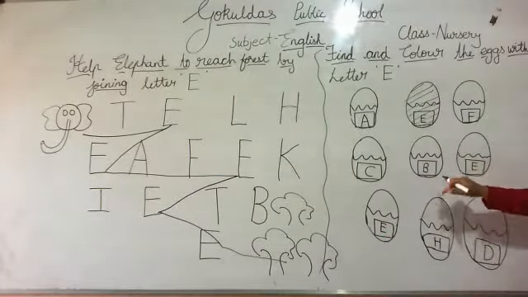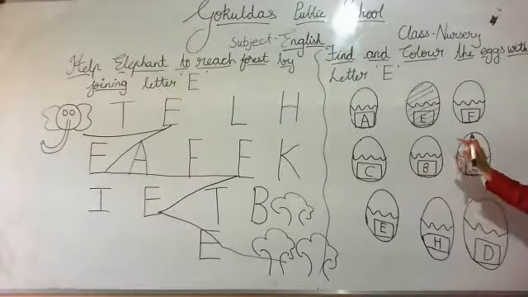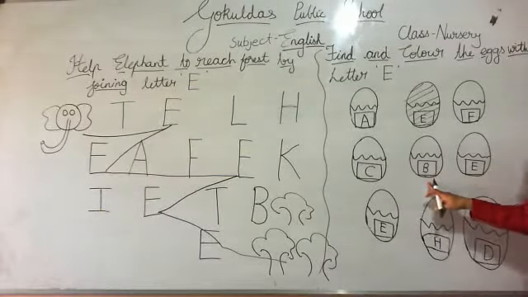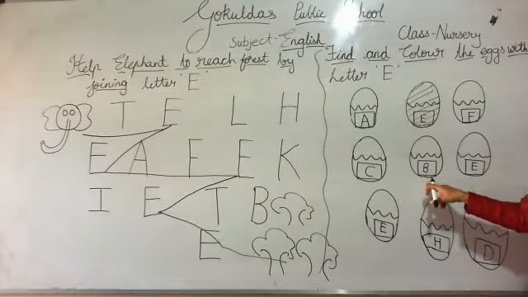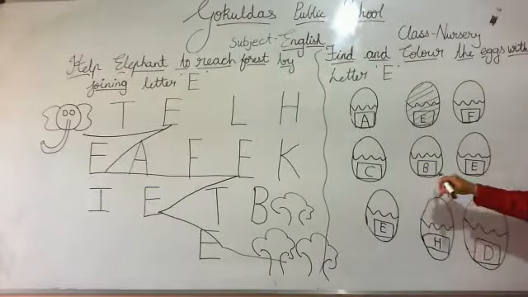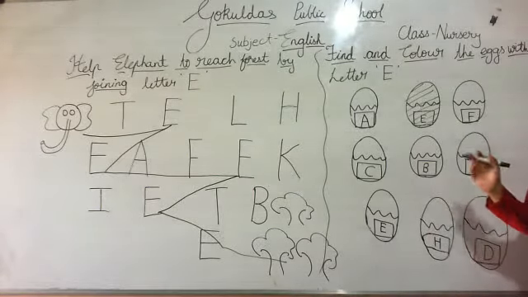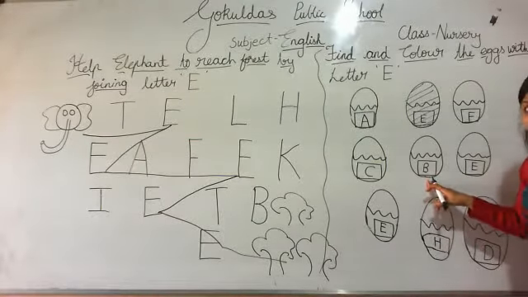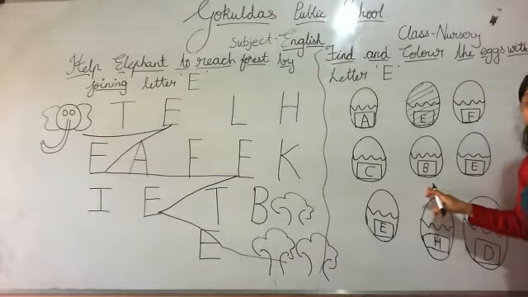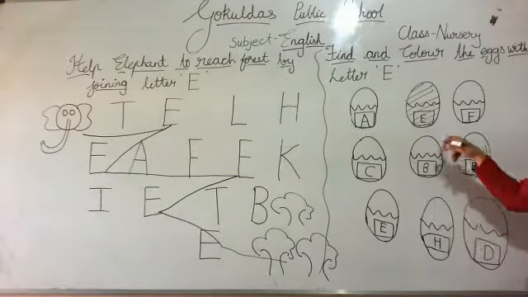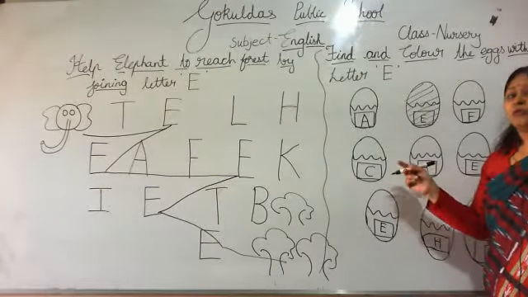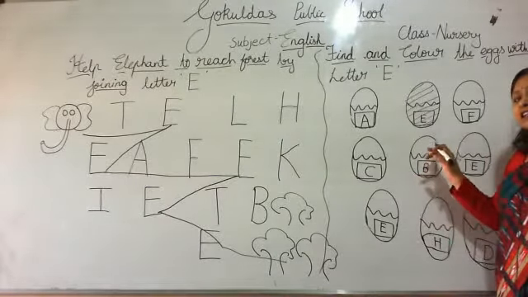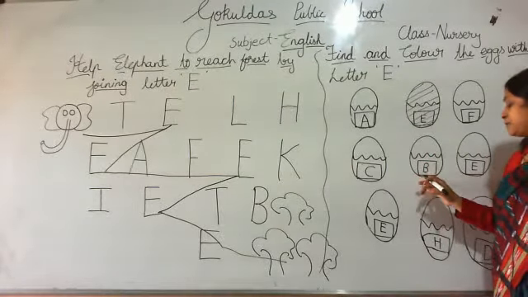This is standing line, half curve, half curve. Which letter is this? Letter B. B for ball. B for bat. B for boy. So this is not letter E. So you will color? No. We will not color the letter B. We will not color the egg because the letter is B.